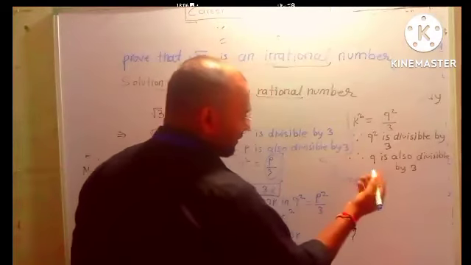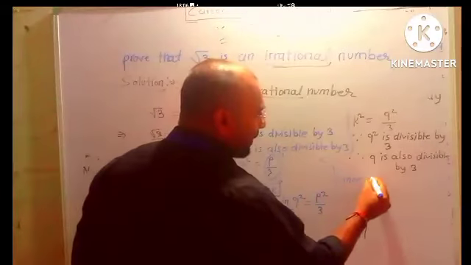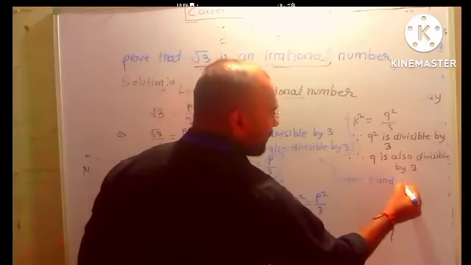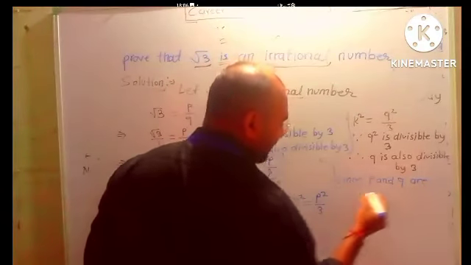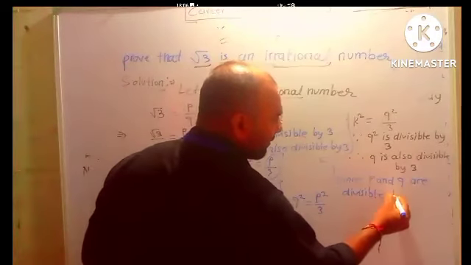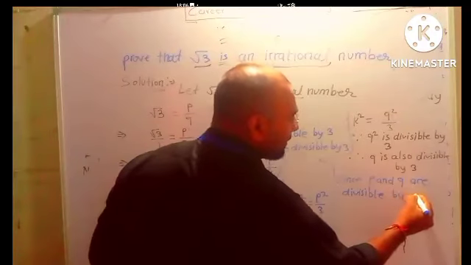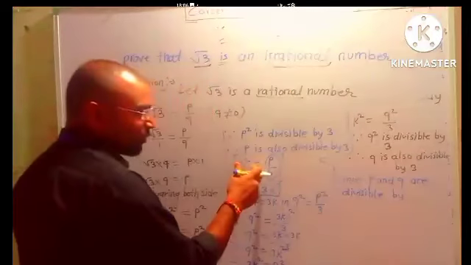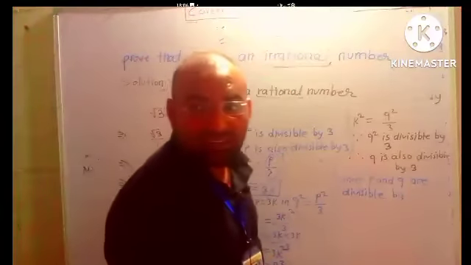But we have to write down one line here. Since means चूंकि. Since P and Q are both divisible by 3, this one is also 3, this one is also 3. Same or different? Same.